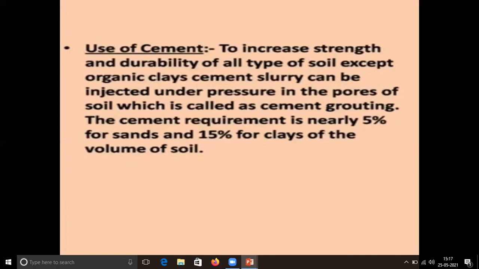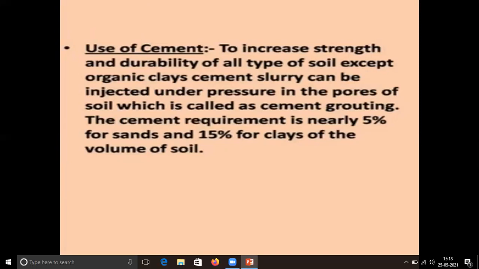That means if the particles are larger, like coarse grain particles, then the cement requirement is only 5% of volume of soil. But if the particles are of fine size, that means clay, then 15% of volume of soil.